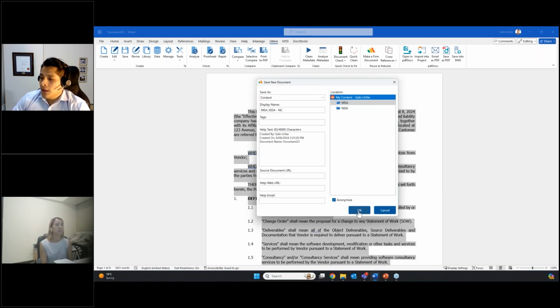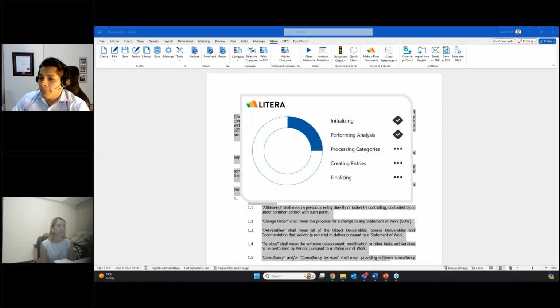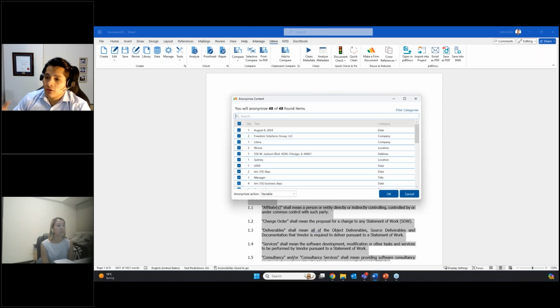So if I now hit OK, what will happen is Create will grab the document, scan every single paragraph of this document, and identify all of the sensitive information that you have in this document. I'm talking about company names, dates, addresses, client names, amounts, and things like that. And it will give you this window where you can review all of that sensitive information that has been picked up by the system.